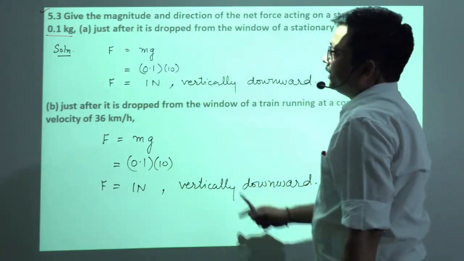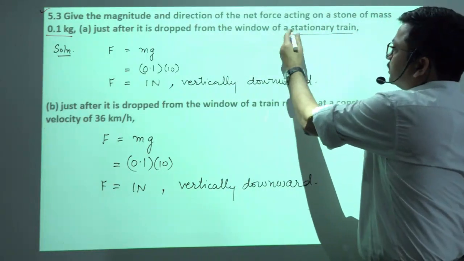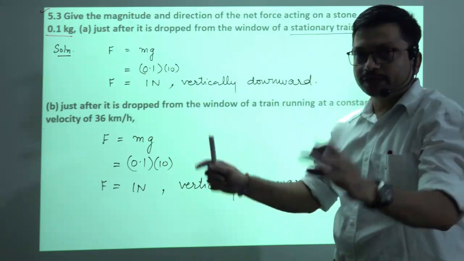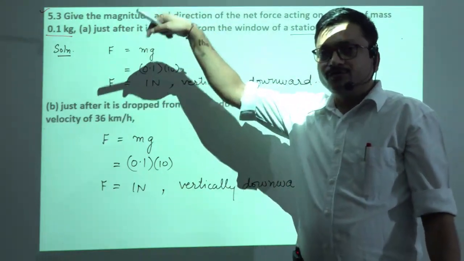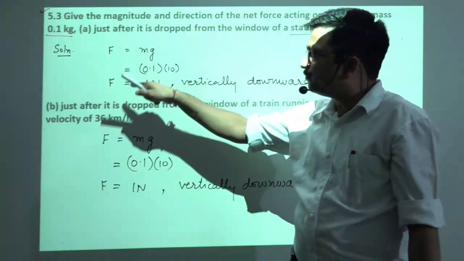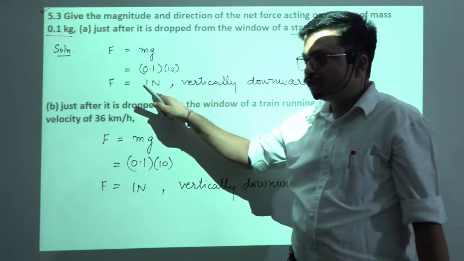Mind that here it was a stationary train, meaning acceleration 0, so no force was acting. As it is dropped, it comes under the influence of gravitational force. How much gravitational force? mg, that is equal to 1 Newton.